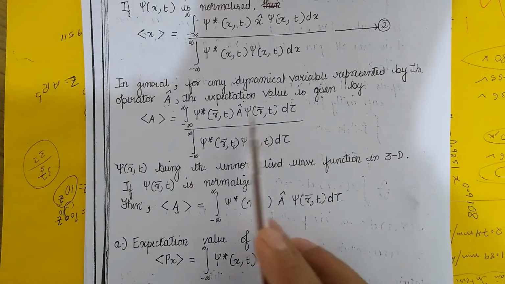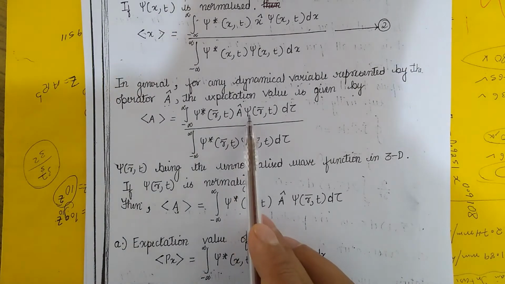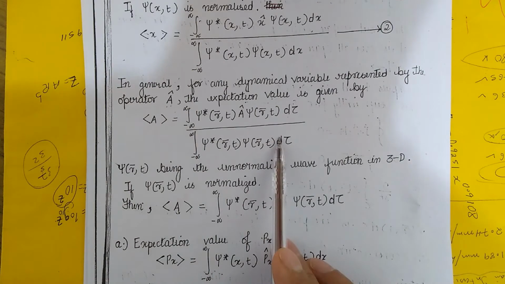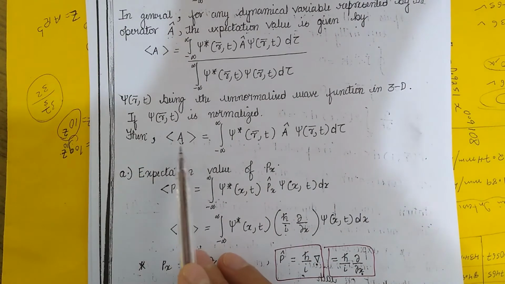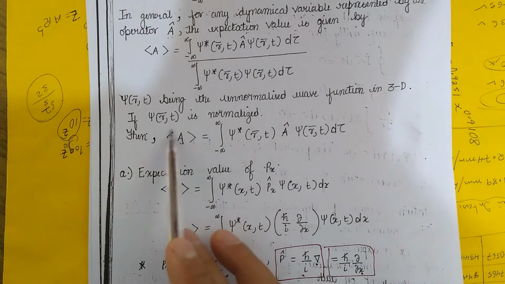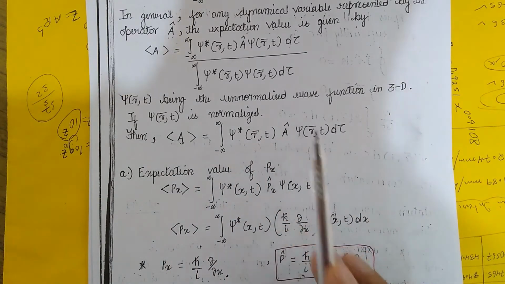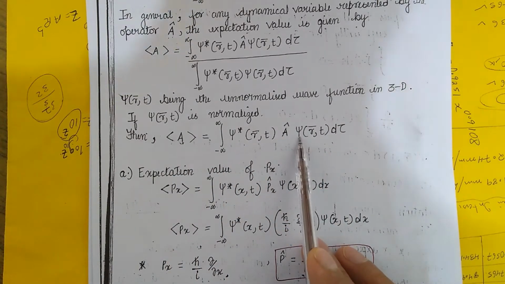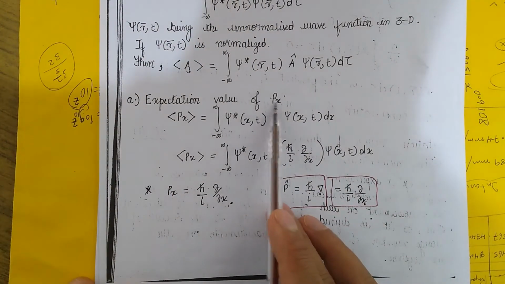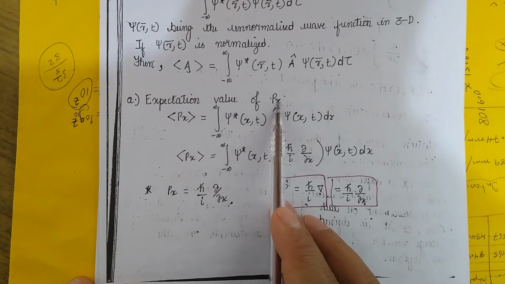It can be any operator. But if we know that this function psi is normalized, then the denominator term will not be there. So in that case, your expectation of A is given by this equation, and this equation is for the normalized wave function psi.